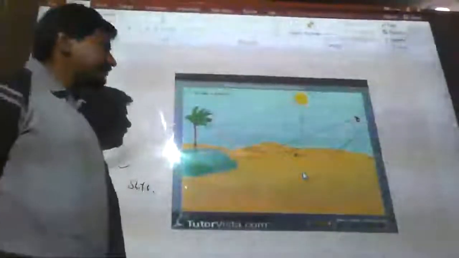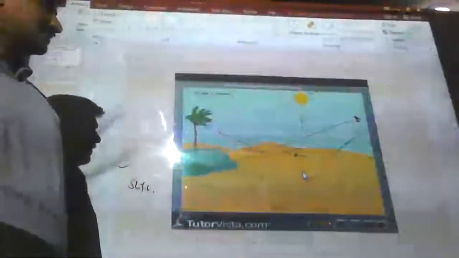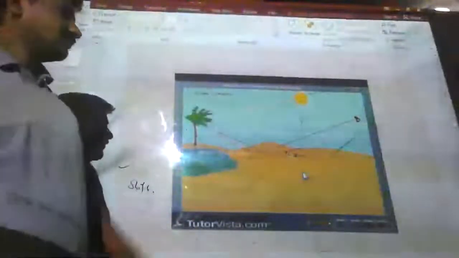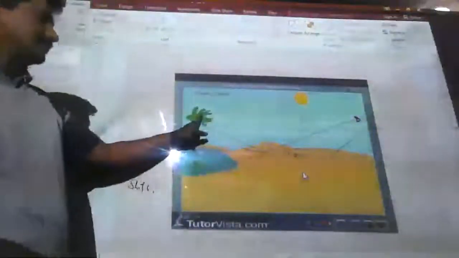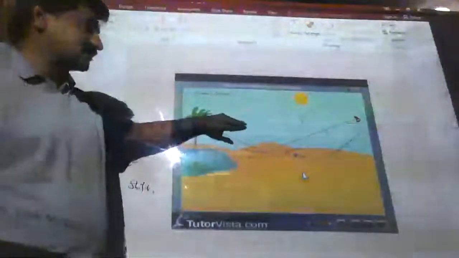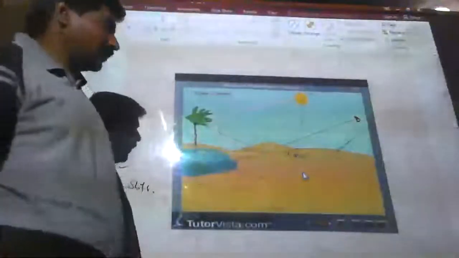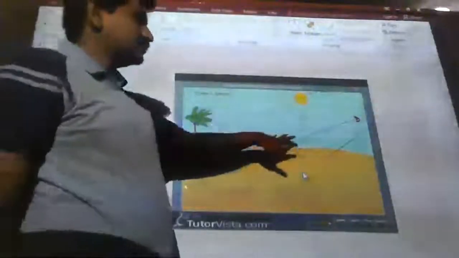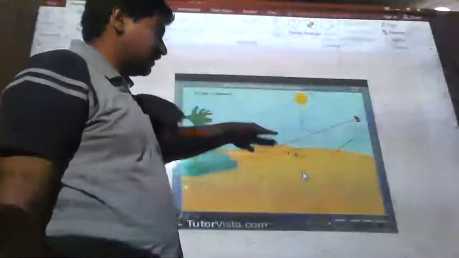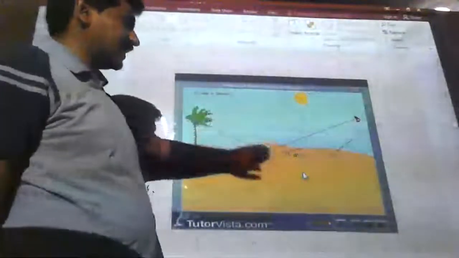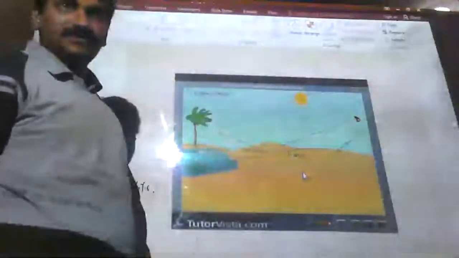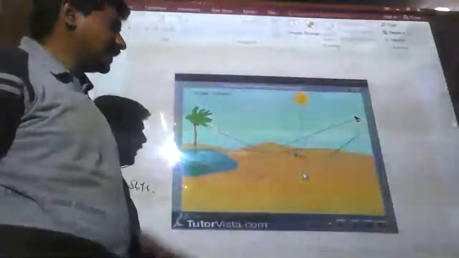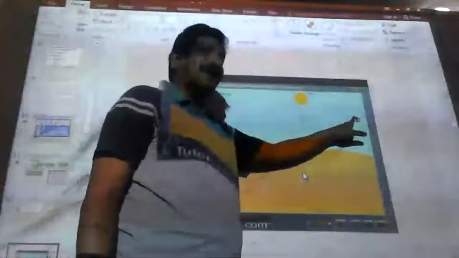This is the concept of mirages and deserts: how the sunlight reflects, and how the light deviates with respect to the surface. Due to the deviation of the light, it appears to happen. Usually, there is a temperature difference between the surface air and the air above. Since there is a temperature difference, the optical density differs. Due to that, the light deviates and reflects back to your eyes.